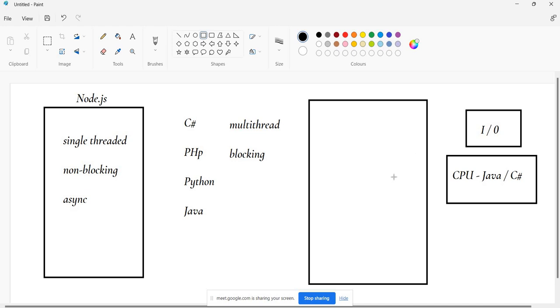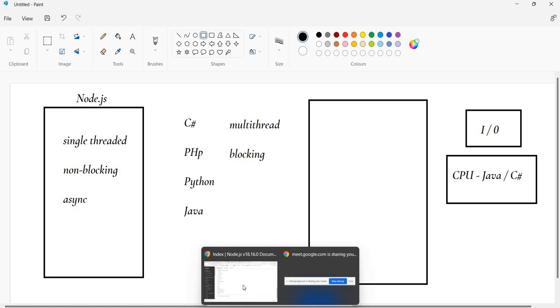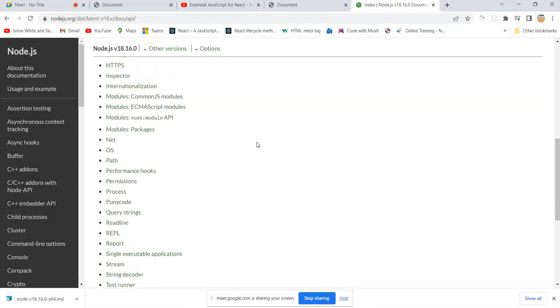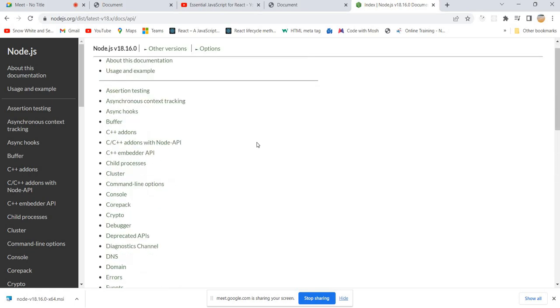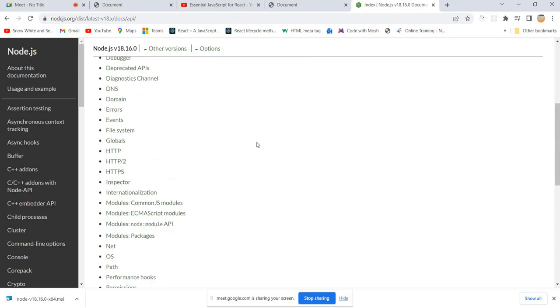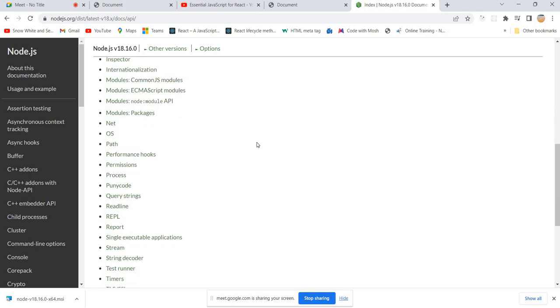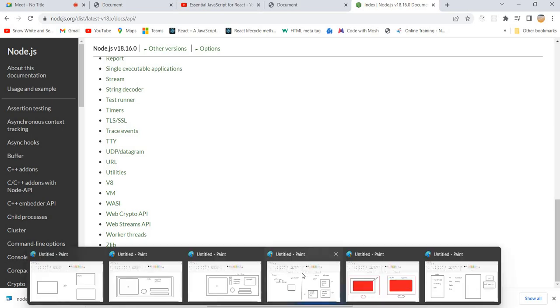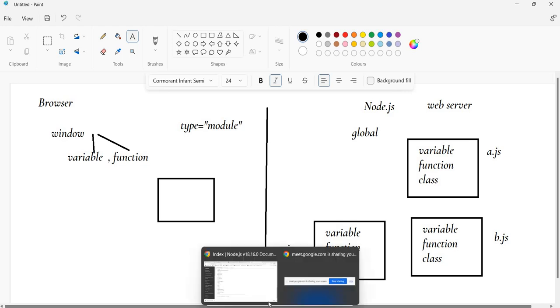We are just in the early stage. You should first understand what a server is, how to create a server, with the help of Express.js. Even after Node.js came, everyone started building frameworks on top of it. Express.js is one of the popular Node.js frameworks. With the help of that, we can build web servers easily. We are going to learn everything, but if I explain everything in a single day, you can't digest it.